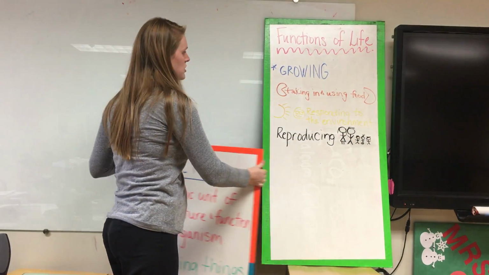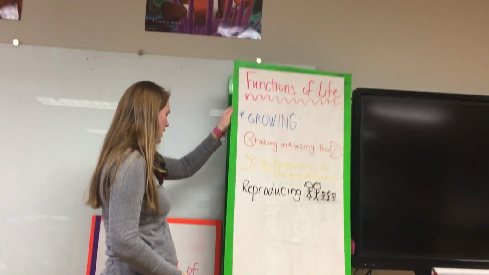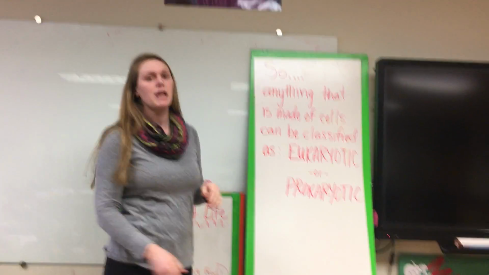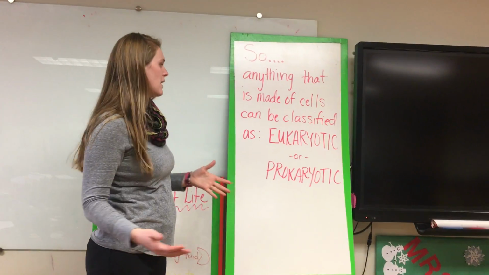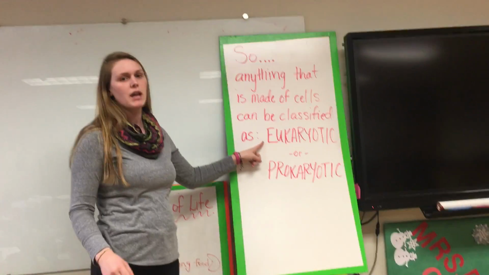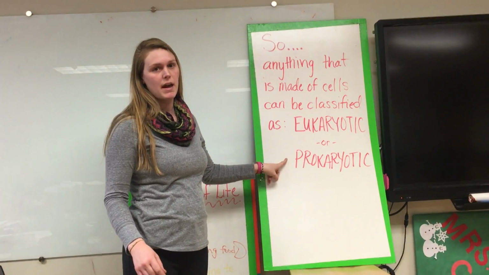And we know that these are the functions of life: growing, taking in and using food, responding to the environment, and reproducing. So, anything that is made of cells or just one cell can be classified as one of 2 things. It can be eukaryotic or it can be prokaryotic. And we'll talk more about that tomorrow.